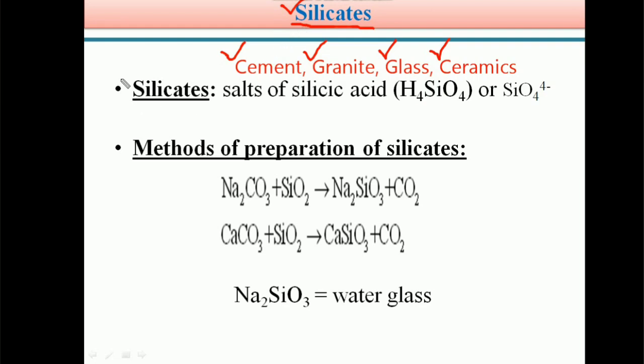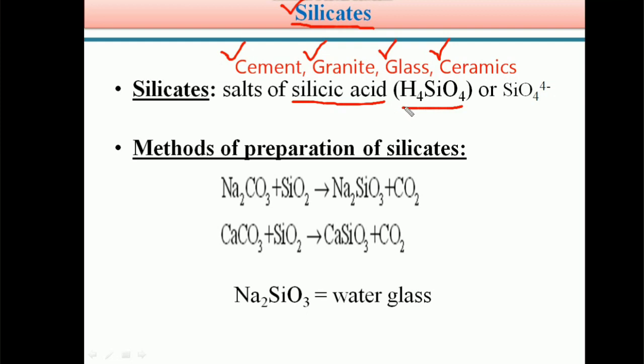The definition of silicates is salts of silicic acid. Salts of silicic acid or derivatives of silicic acid are called silicates. So students, the silicic acid formula is H4SiO4. H4SiO4 is the formula of silicic acid.